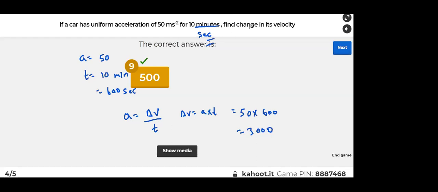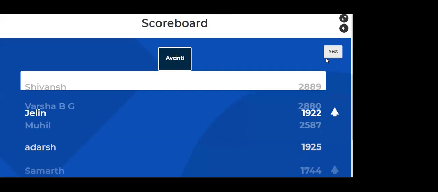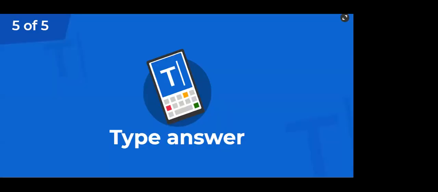I hope all of you understood the concept. The correct answer is 3000. Everyone understood? The correct answer is 3000. So forget about this, this is wrong. There was a slight problem here. Anyway, I don't think there's much change in this. The answer is 3000.